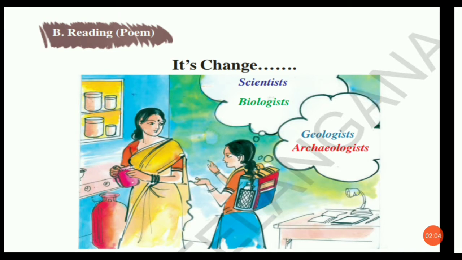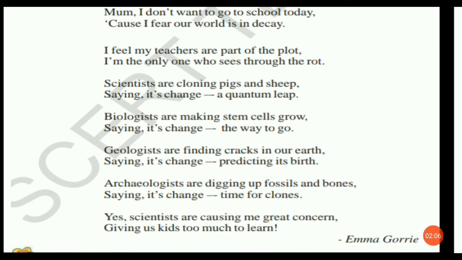Coming to the poem, here is the poem. Mom, I don't want to go to school today, cause I fear our world is in decay. This is the first couplet of the poem. Mom, I don't want to go to school today. The child is saying to her mother that she does not want to go to school, cause I fear our world is in decay.